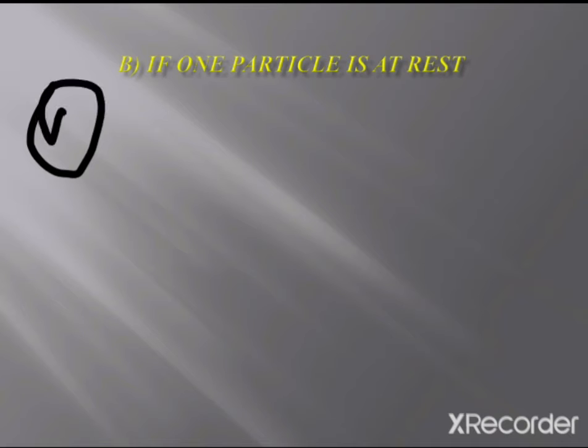Let's see another case where the particles have the same mass and one particle is at rest. For this case, what will happen? Suppose this is one particle and this is another particle.